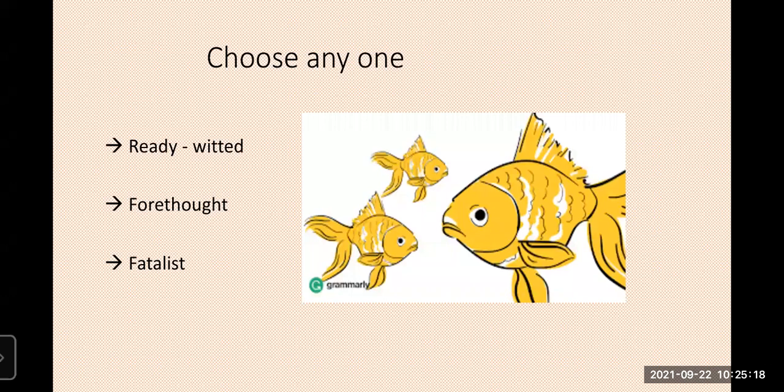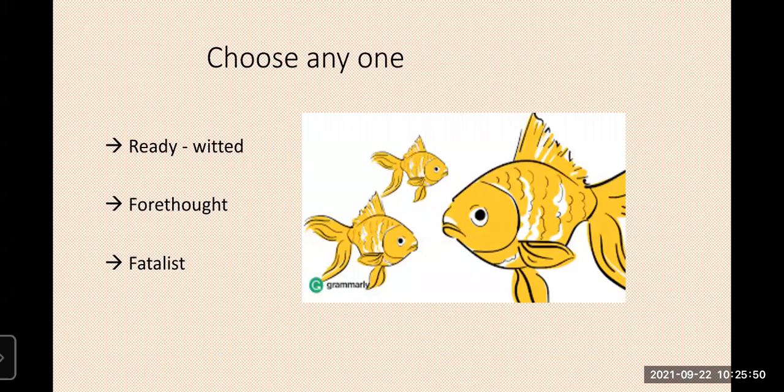The character of Ready-Witted is very good. It is very intelligent. It can understand anything easily. The next one is Forethought. It used to plan everything beforehand. The Fatalist always worried for himself, and he said everything is already written in our head. It talks like that only. It doesn't have any belief, otherwise it has its own belief.